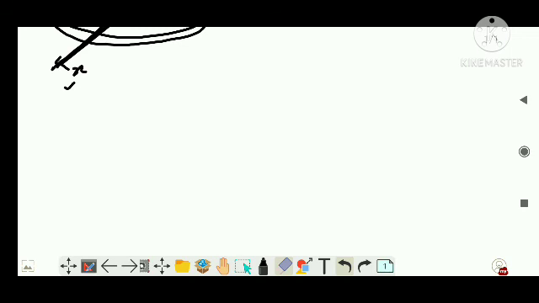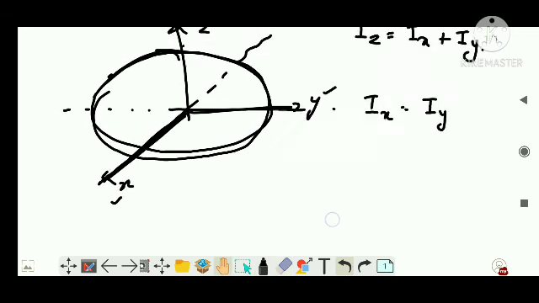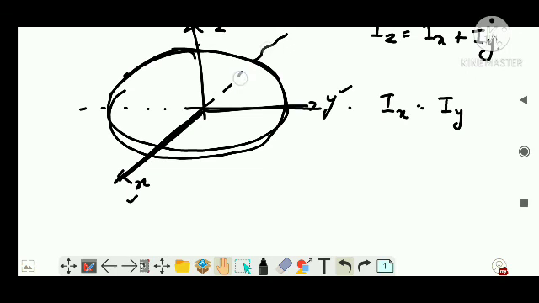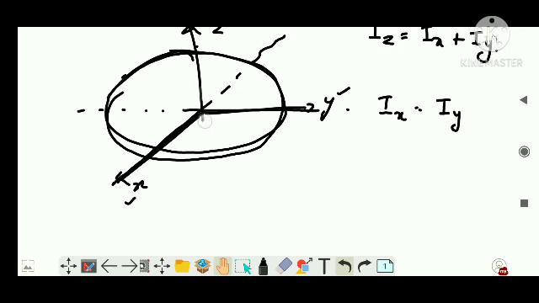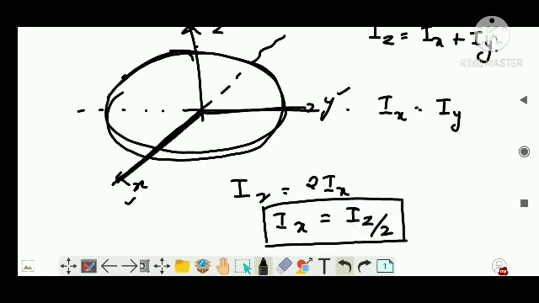X as well as Y is an axis passing through the diameter, but Z is actually a line or axis which is passing through the center from top to bottom. Clear? So as per the formula, Iz is equal to Ix plus Iy. I can again write it as Ix itself. So Ix plus Ix is 2Ix, or Ix is equal to Iz by 2. Right? Now what is the scenario?